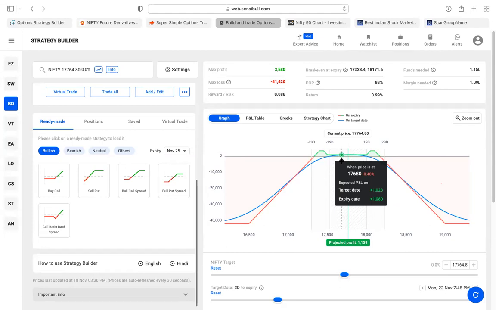So don't be greedy, that's the only thing I can say. So greediness will throw us out of the market. Consistent small profit is much better, sir.